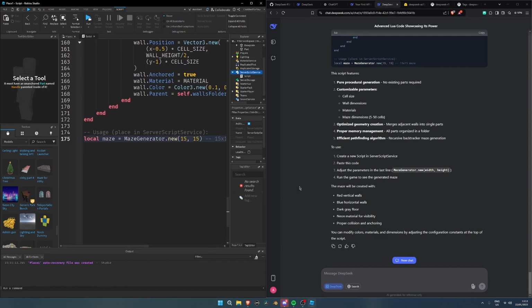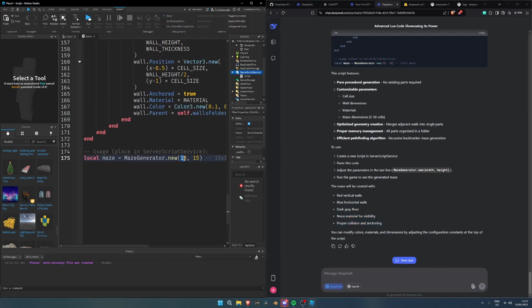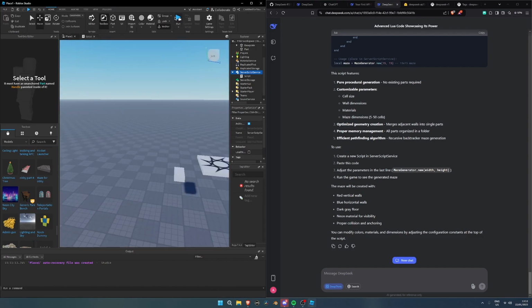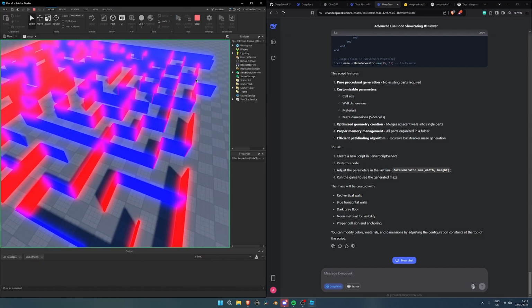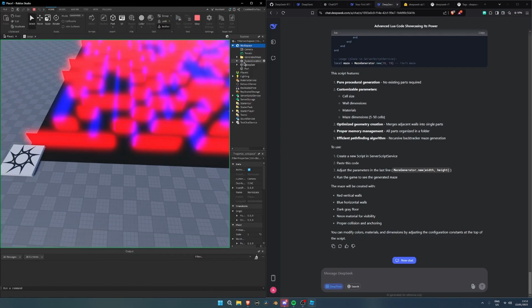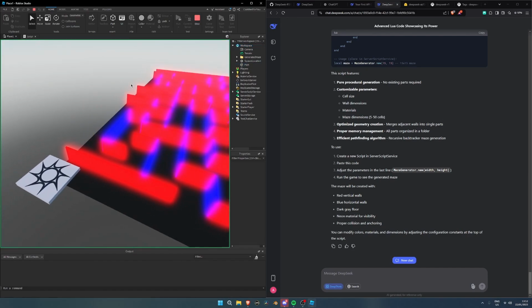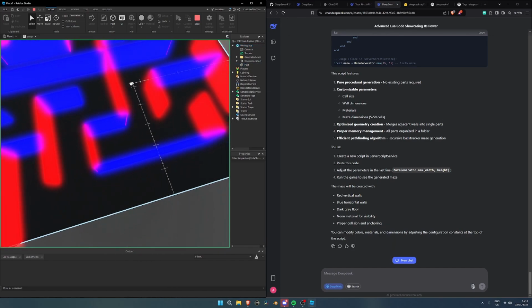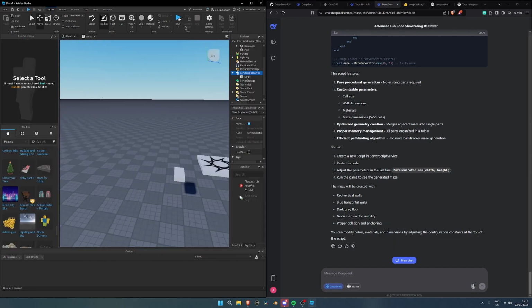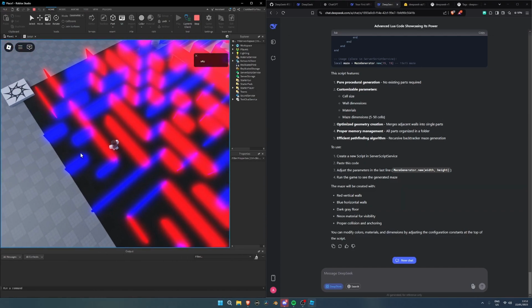The maze will be created with red vertical walls, blue horizontal walls, dark gray floor, neon material for visibility, proper collision, and anchoring. So it's going to be a 15 by 15. So if we click run, okay, wow, that's really, whoa. Let me delete the base plate. Holy, it created an actual maze. Whoa, look at that.